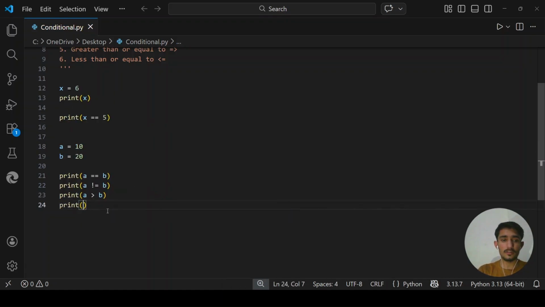Now I'm asking print a less than b. This one will be true, because we know that 10 is less than 20. Now I'm asking print a greater than or equals b. This one will be false. Now I am asking print a less than or equals b. This one will be true. Now let's check it.